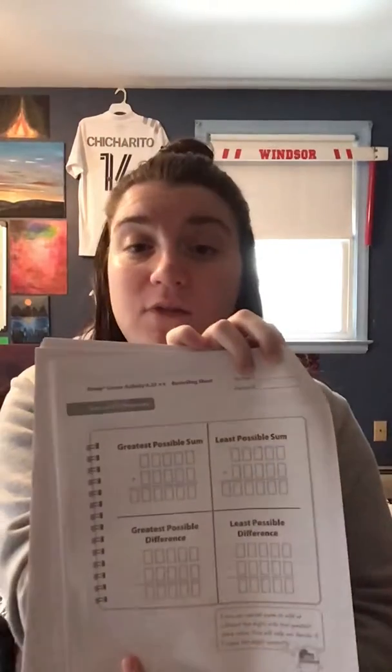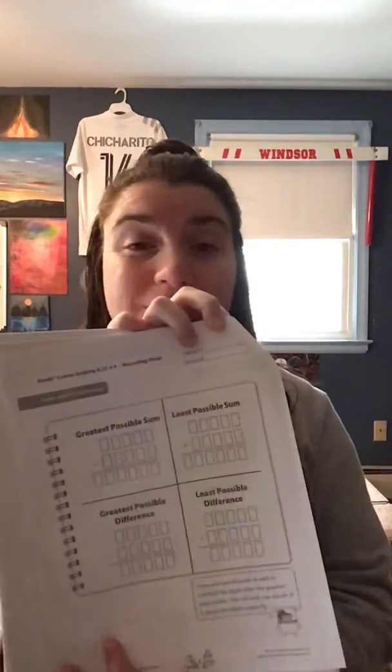Now you're going to repeat the same thing for the greatest possible difference. So when you subtract the numbers, make the greatest difference, and then when you subtract the numbers, make the least difference, okay? So again, this game can be played by yourself. It can be played with a parent, a sibling, a dog or cat, whoever you'd like to play with, and you need the recording sheet and those number cards from day 1.